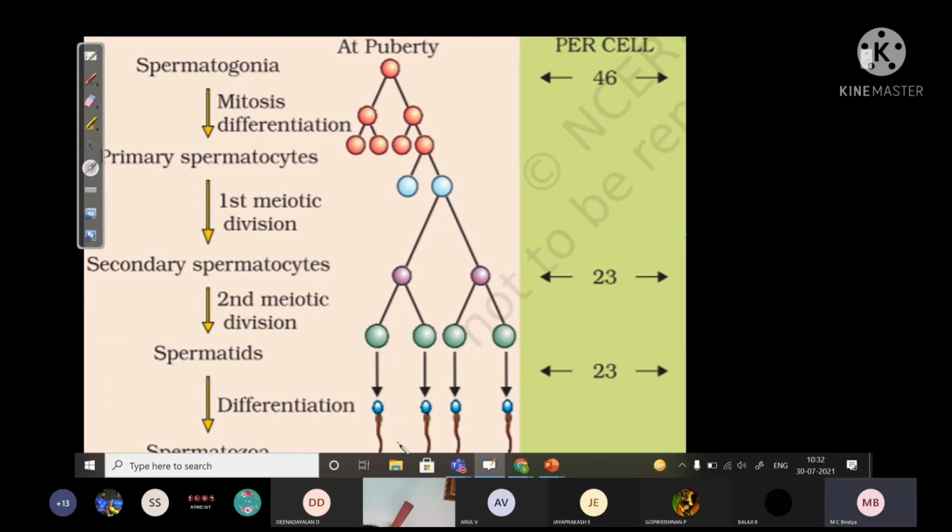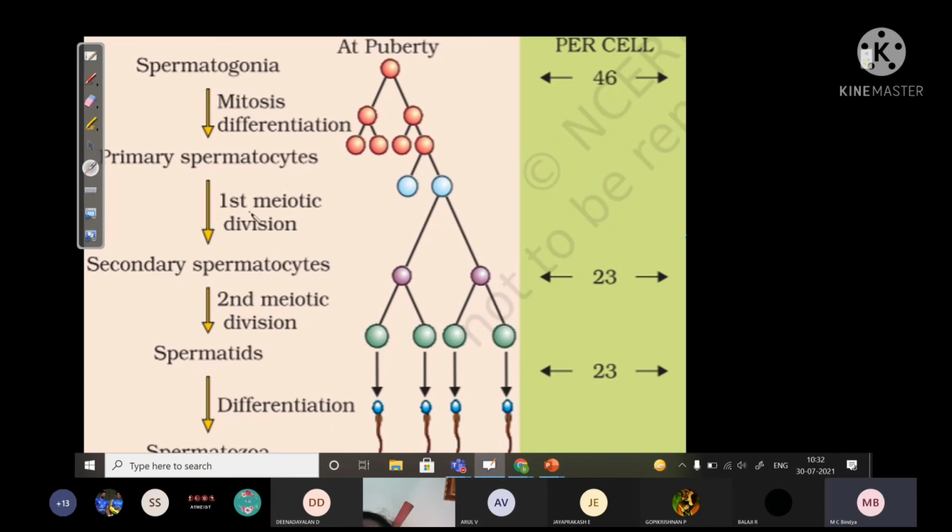Each of them differentiates later through a process called spermiogenesis, and taking nourishment from Sertoli cells, they will differentiate to form sperms or spermatozoa. Regarding ploidy, spermatogonia have 46 chromosomes, they are diploid. Since primary spermatocyte is a product of mitosis only, they will also be diploid, 46 chromosomes.